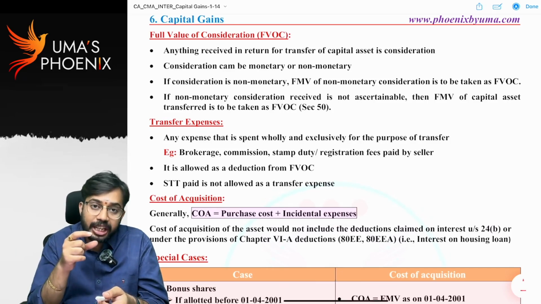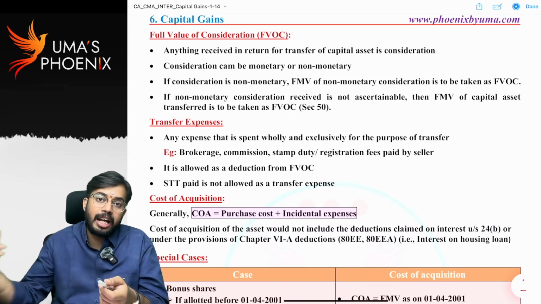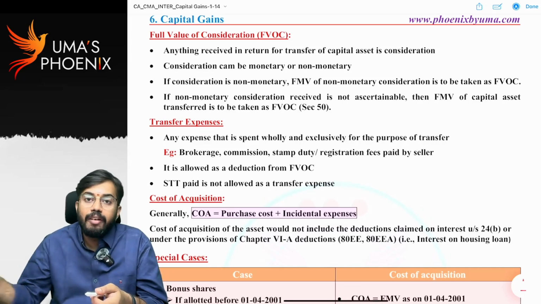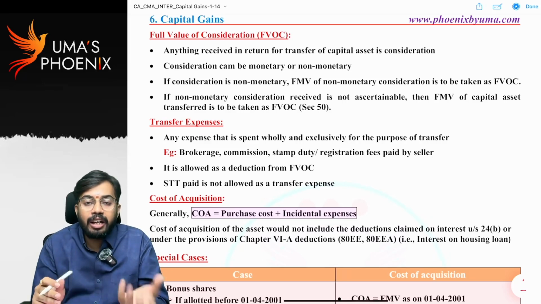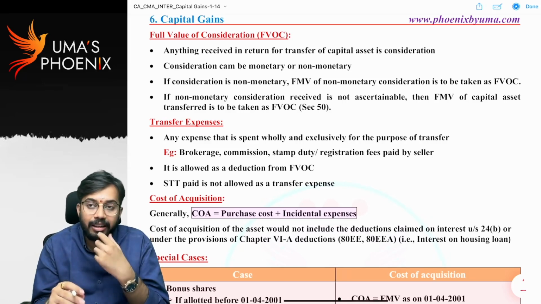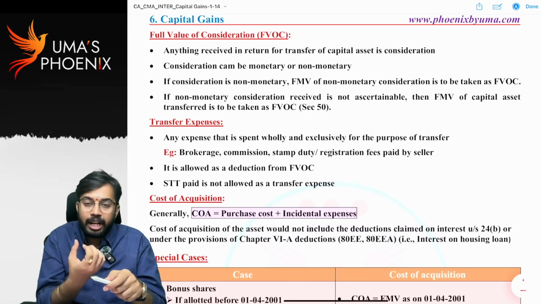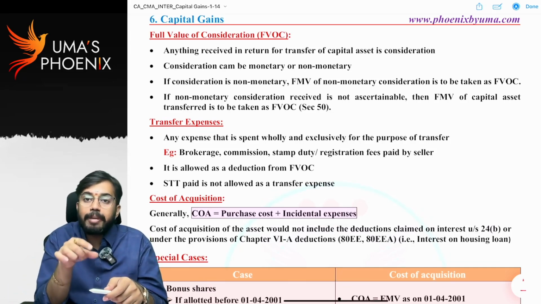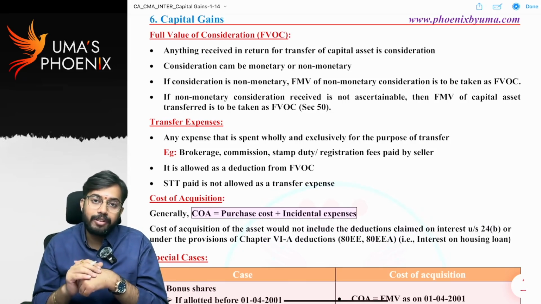If consideration is in kind, fair market value of kind received is to be taken as full value of consideration. What do you mean by this? I am selling building. In return, I got agricultural land. That means what? For sale of building, in return I am getting agricultural land. Whatever the fair market value of agricultural land is there, that is to be taken as full value of consideration.